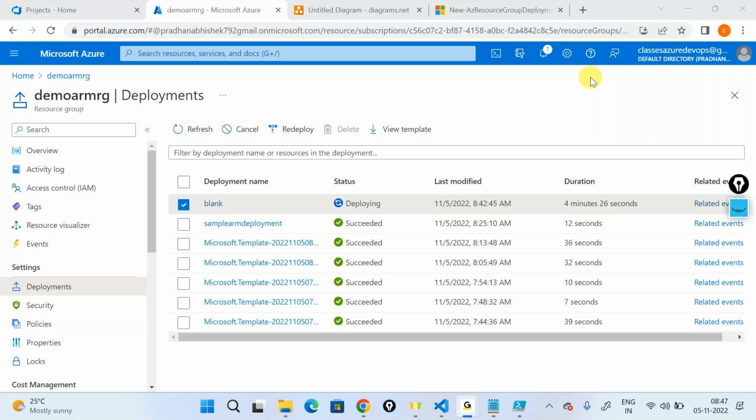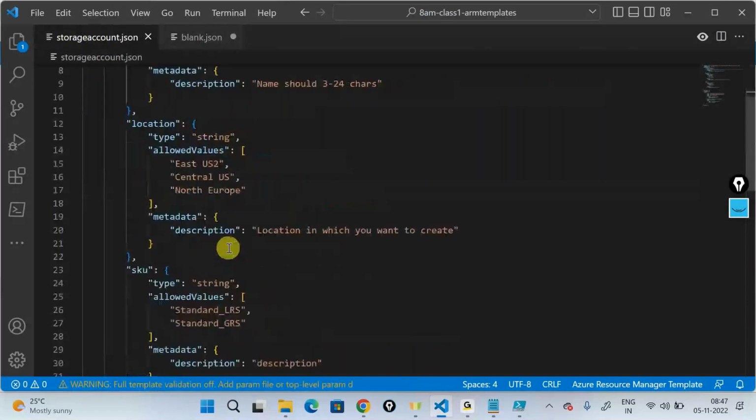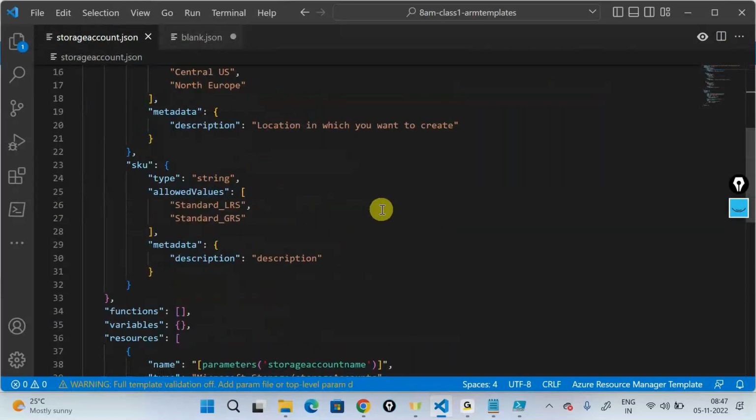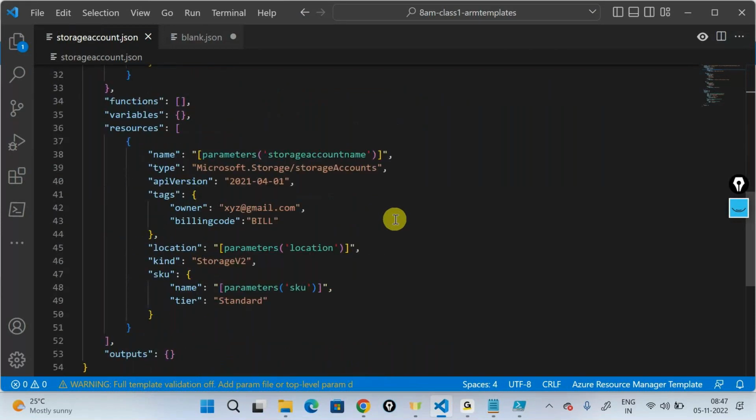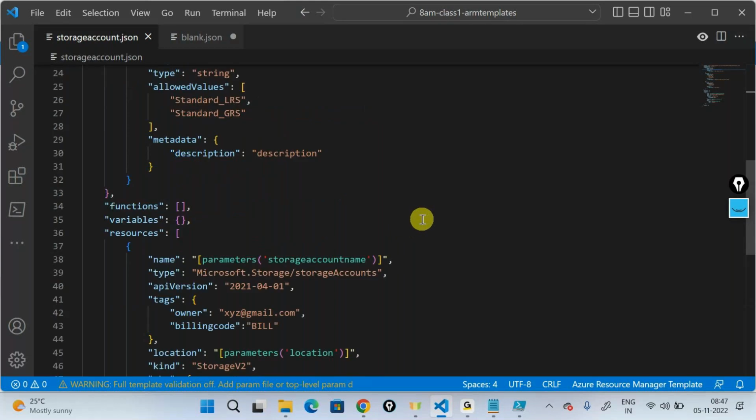Any more questions, guys? And in tomorrow's session, we'll be looking at resource iterations. Let's say I'm creating one storage account out here. How can I create multiple storage accounts out here, or how can I create multiple containers inside a storage account and vice versa? So this is the concept that we'll try addressing.